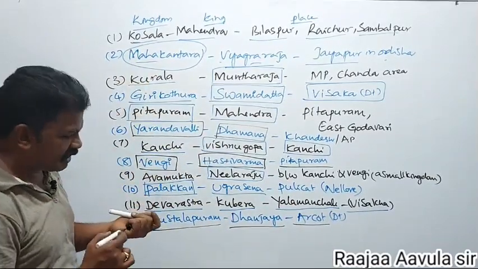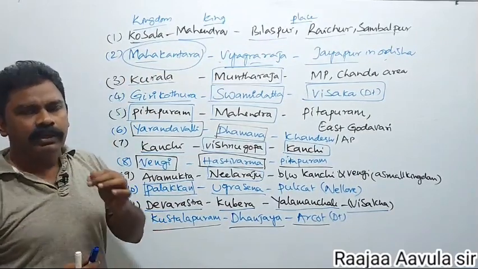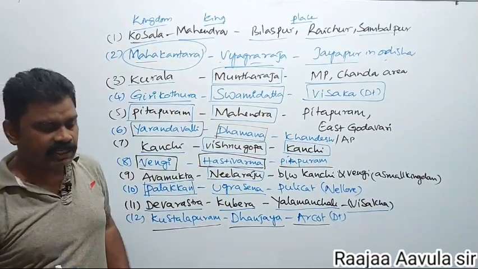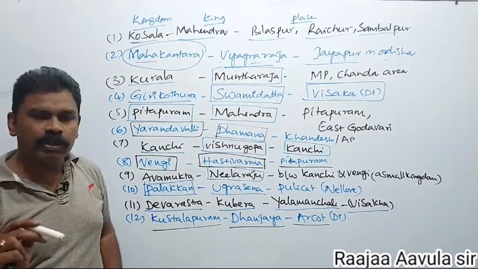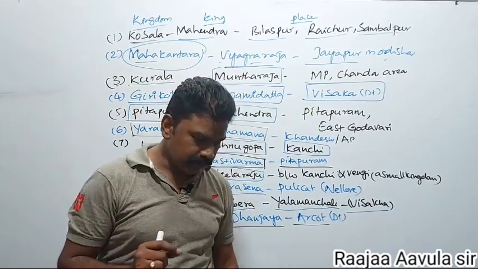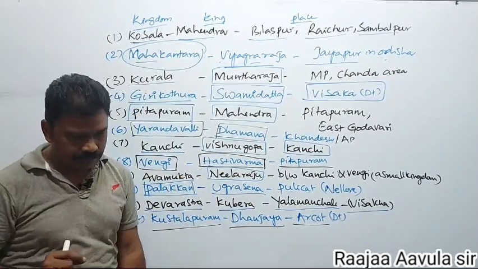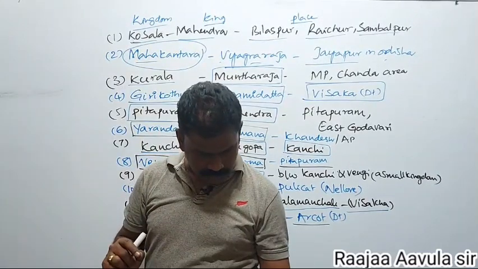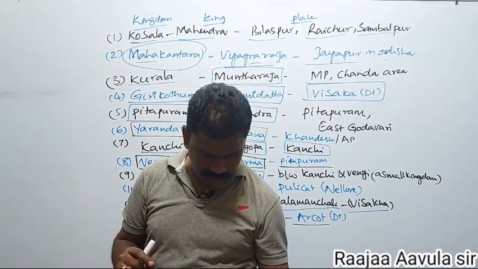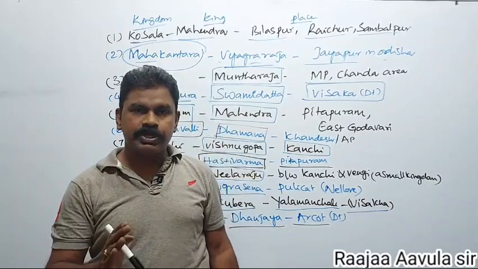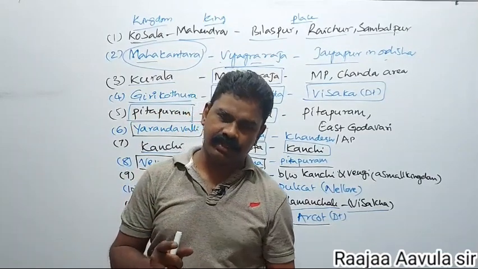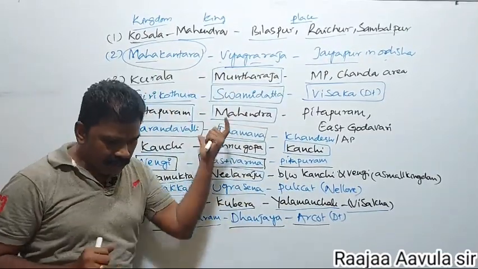So these 12 South Indian kingdoms were defeated by Samudragupta. For the occupation of the South Indian kingdoms, he followed the policy of captured, liberated and reinstated. This policy was followed.